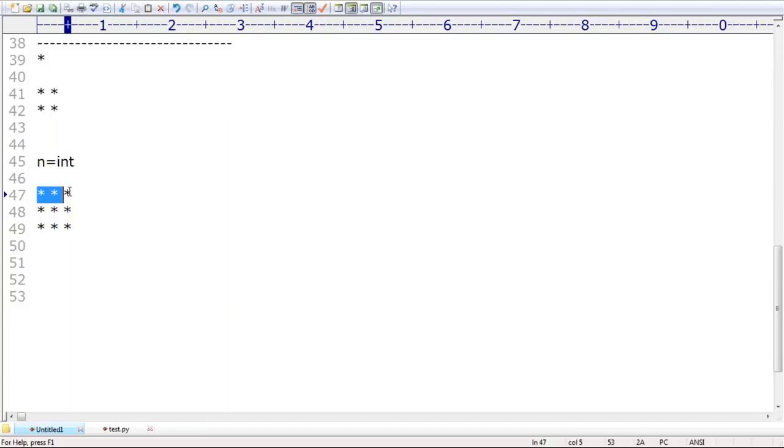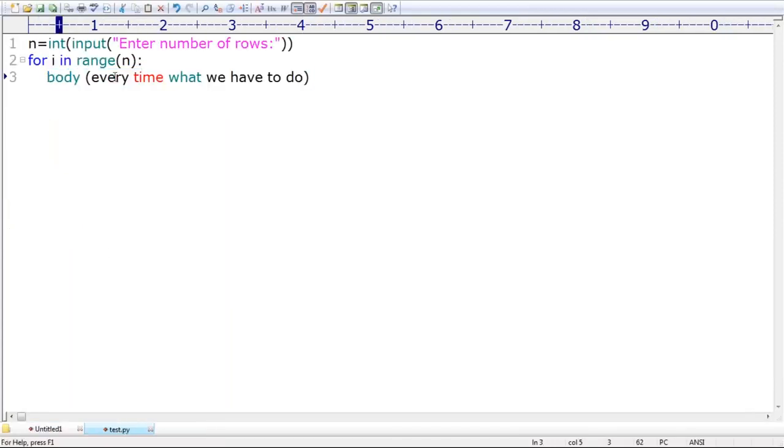But should n stars be printed in the same line or different lines? Same line. Remember that. That's why here I'm taking for j in range of n. How many times do I require to execute? Even this for loop is also not required.